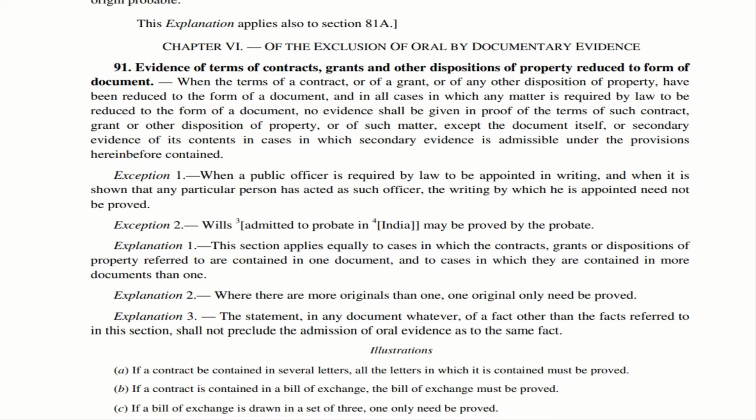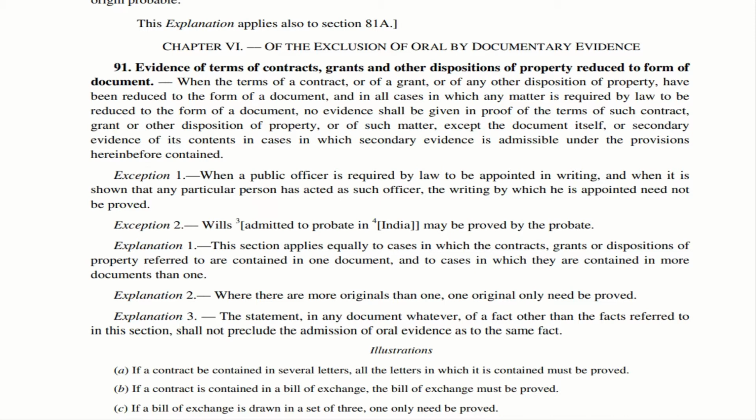And explanation 2 says, where there are more than one original, you need to prove only one original. Let us try to understand this by way of an example. Imagine there are 3 partners who are signing agreements. They prepare 3 agreements which contain the same contents. All these 3 documents have the same contents. There is not even a single change with respect to the contents. Practically they have been xeroxed. We can imagine it like that. In that scenario, we need to prove only one original before the court. That is sufficient.